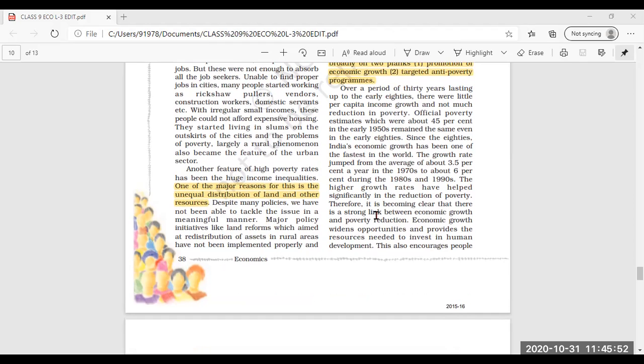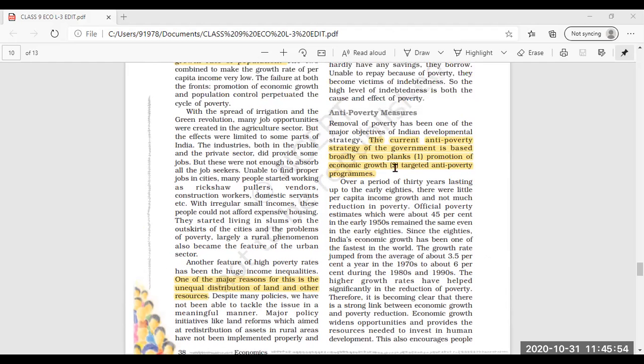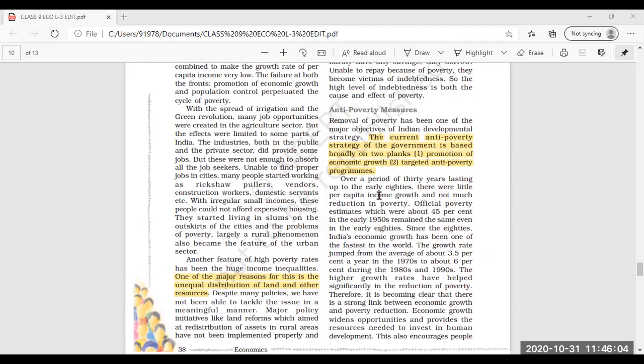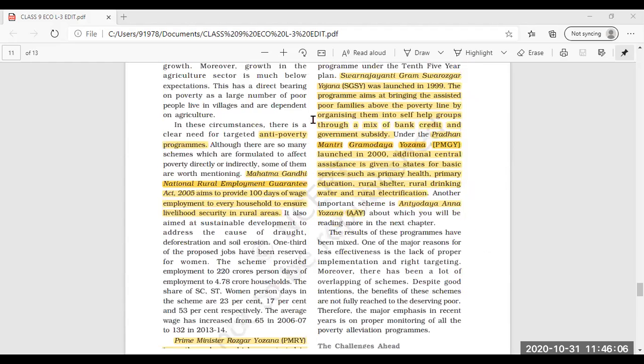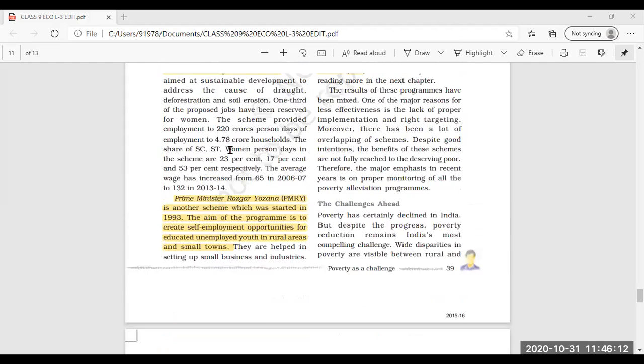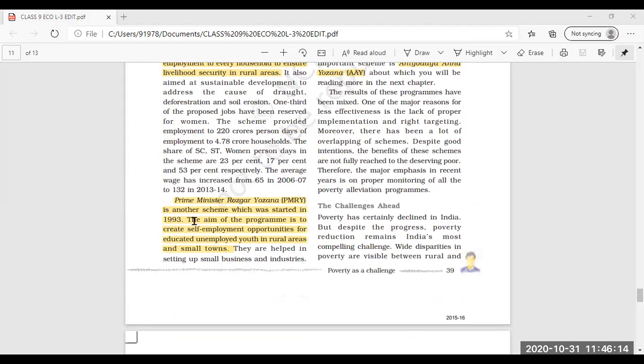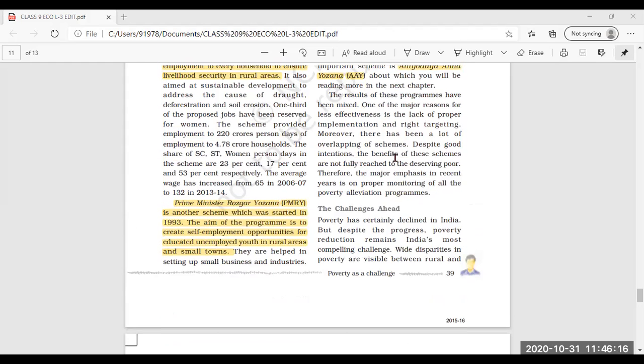So many programs have been launched, and the current anti-poverty strategy was to promote economic growth. That is why these targeted programs were launched. Mahatma Gandhi National Rural Employment Guarantee Act, and Prime Minister Rozgar Yojana were also there.